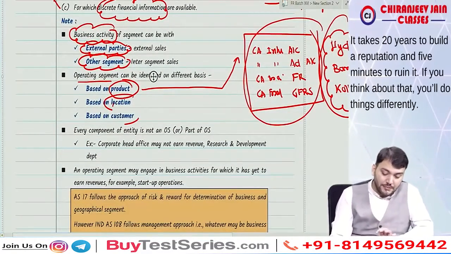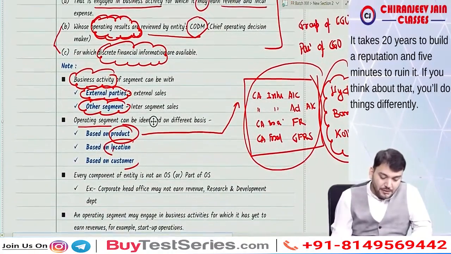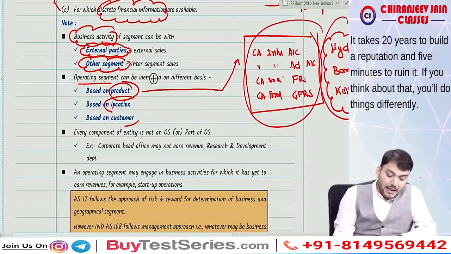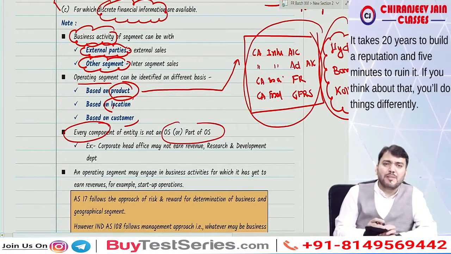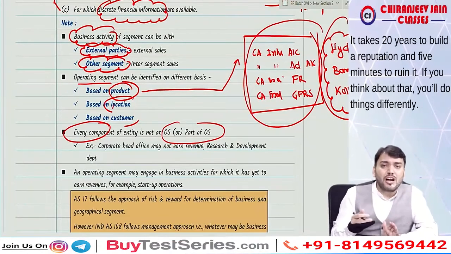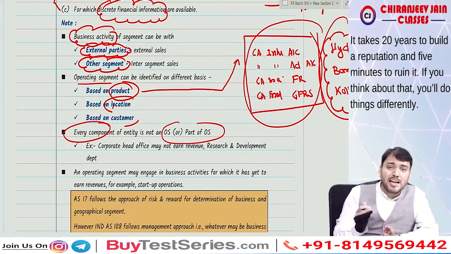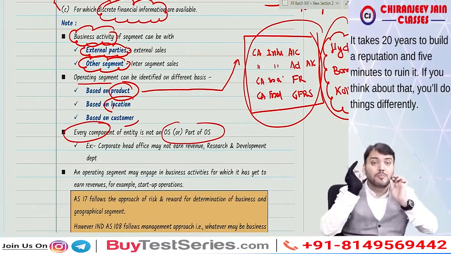Understood? Now what do they say? Every component of the entity is not an operating segment. The corporate head office or research and development department, even though they are components, will not generate any revenue, so they will not be an operating segment.